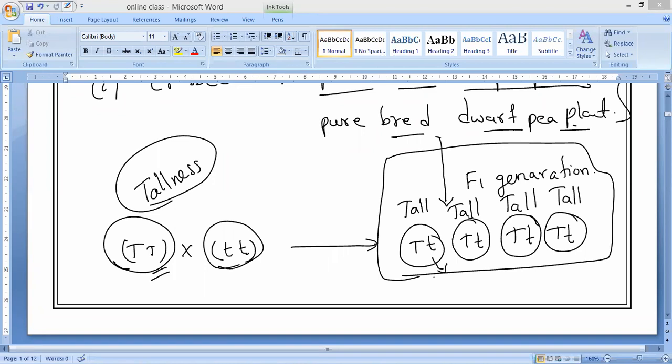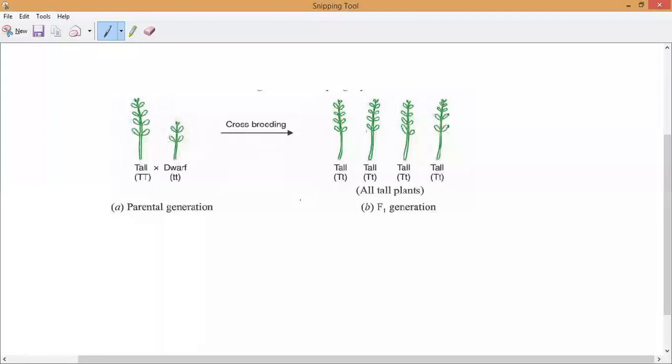From the parental generation to the F1 generation, dwarf plant characteristics are not shown at all. It is completely showing the characteristics of a tall plant only, and the dwarf plant gene does not appear. So this is the diagram which represents the F1 generation.